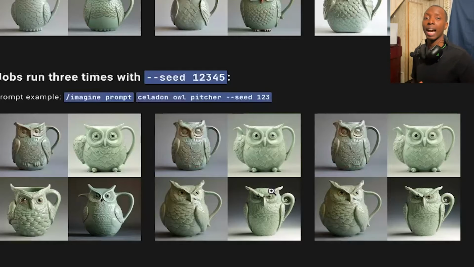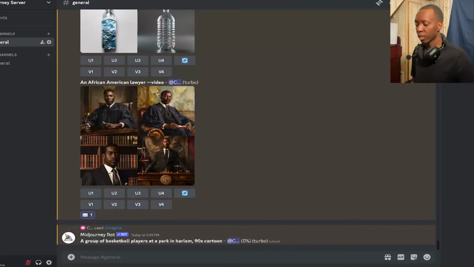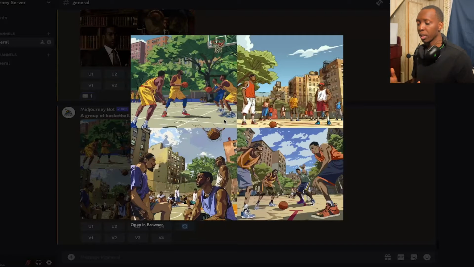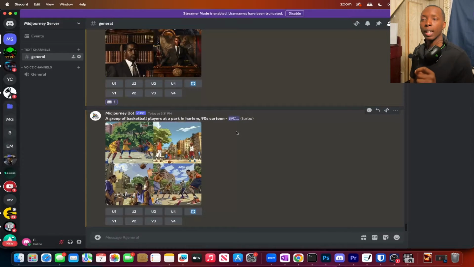And really high level Midjourney users know how to manipulate seeds. Let's say you had an image that you made that you really liked, and you want all images after that to have a similar effect, style, or final result as the image that you just made. So let's come up with something really quickly. A group of basketball players at a park in Harlem, 90s cartoon. So we just got a pretty good image of what this prompt would look like. Basketball players in Harlem. Now let's say we really liked that image and we wanted to continue making stuff like this, but specifically from that same instance.